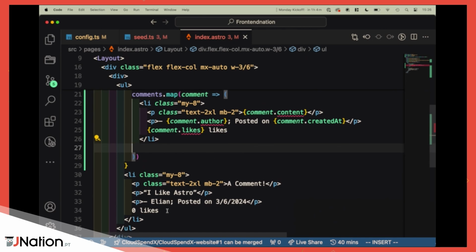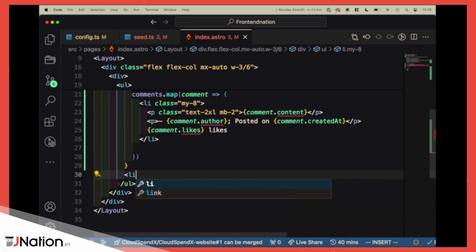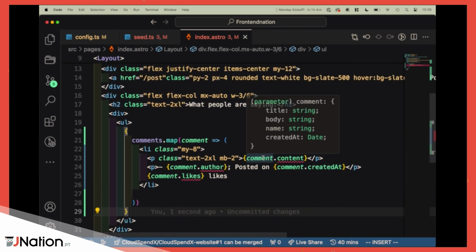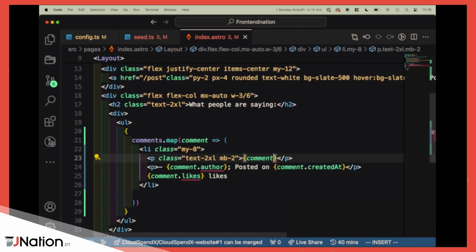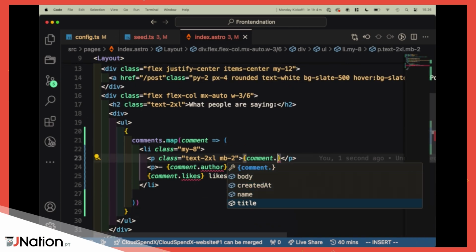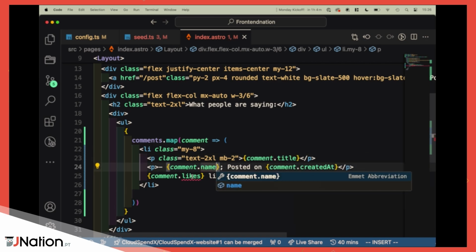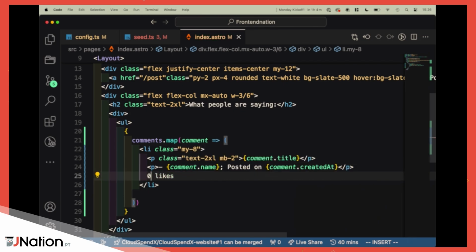Let's get rid of that. And actually, that should be typed. Did I do something wrong? That should work. Comment dot, let's do title here. What was it? Name, created at, that seems good. Likes, let's integrate likes later. Let's do it like this, 0 likes.